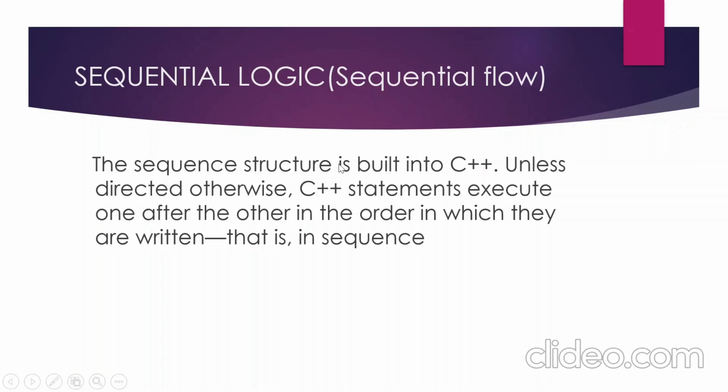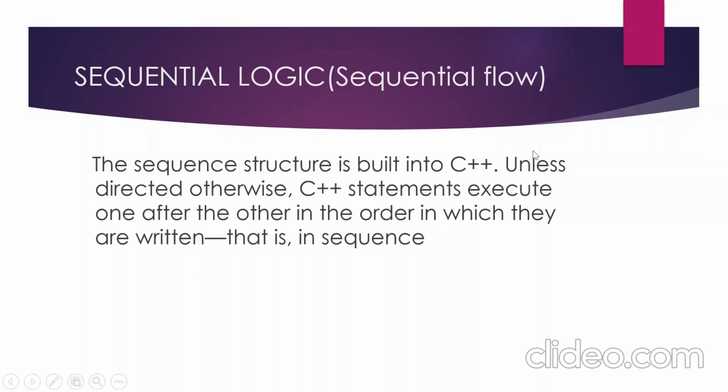The sequence structure is built into C++. Sequential logic, also known as sequence structure, refers to the line-by-line execution by which statements are executed sequentially in the same order in which they appear in the program.